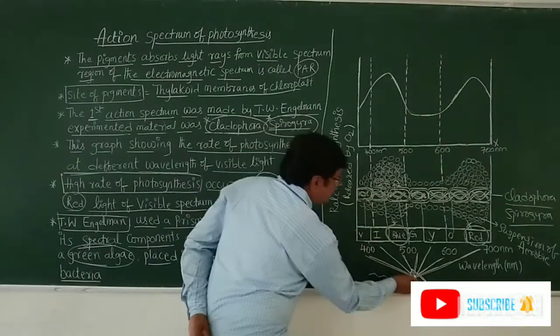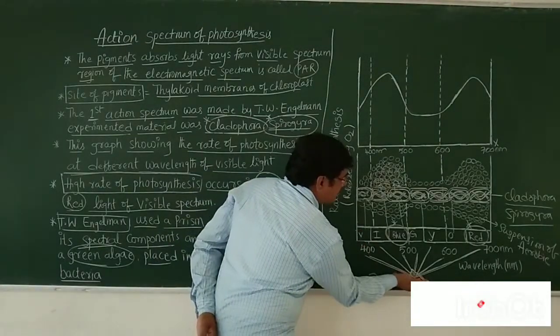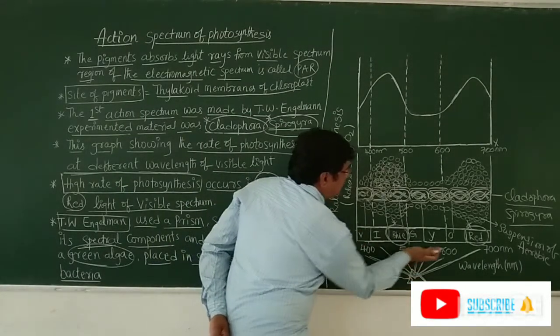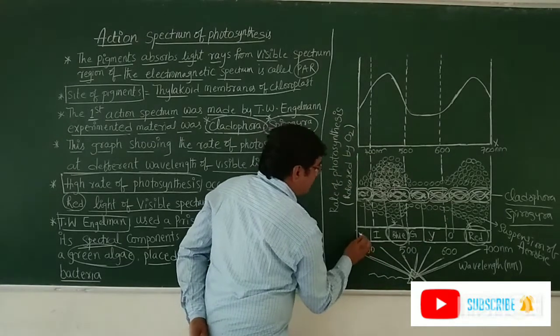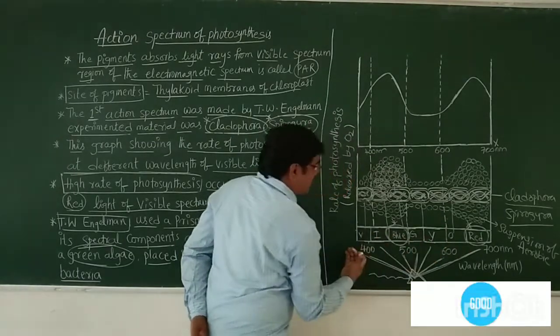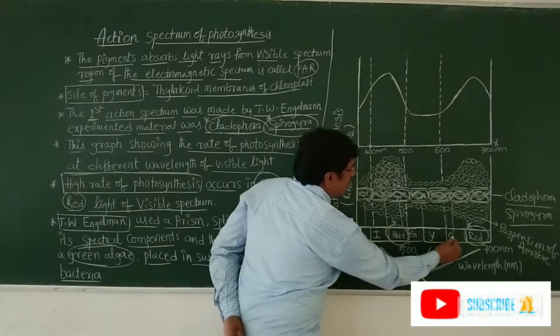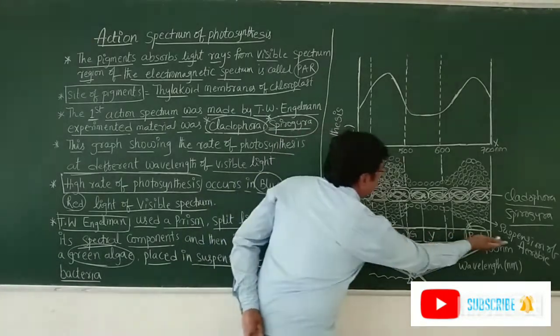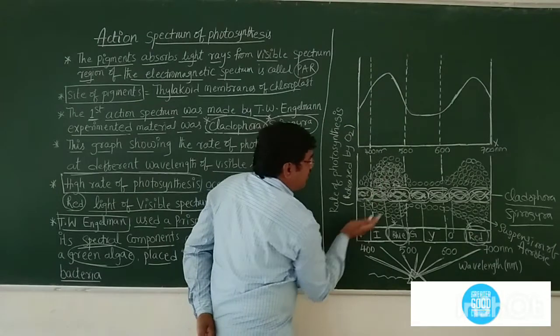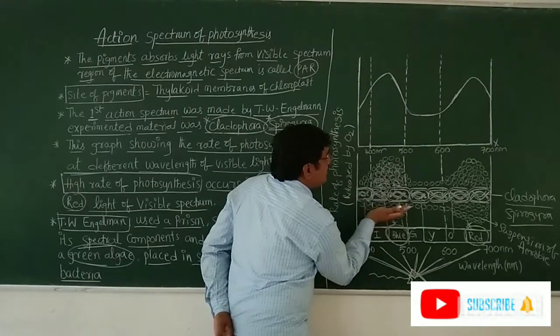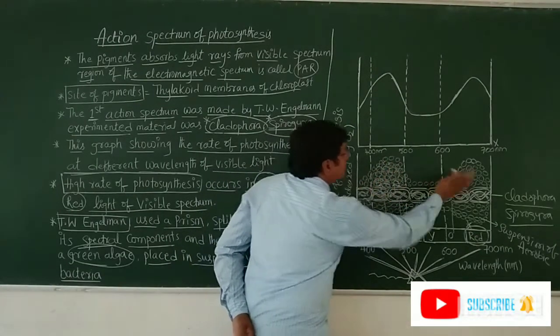See here, this is a prism. The light is passed through the prism. The light is split into visible light, that is 7 colors. VIBGYOR is there: violet, indigo, blue, green, yellow, orange, red. In this region, where are the bacterial populations more in this graph?